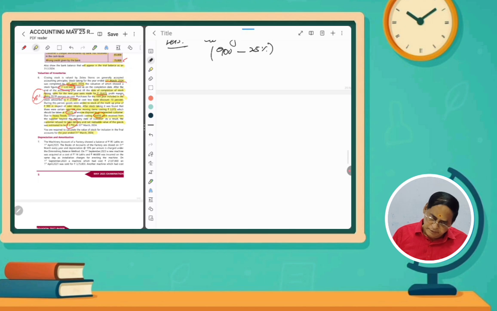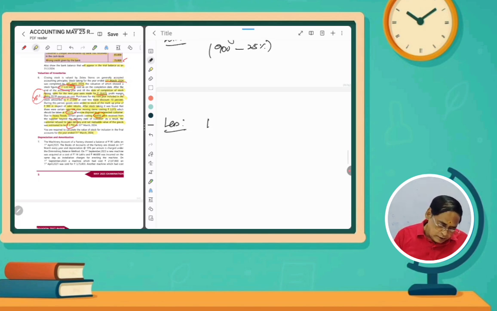And then one more item, revaluation of slow moving items. What is the loss we are incurring? That is also we have to deduct in order to find out the value as on 31st March. So loss on revaluation of slow moving goods.